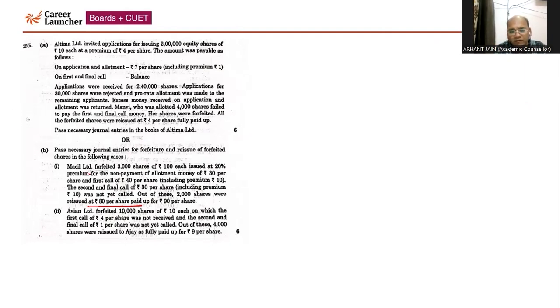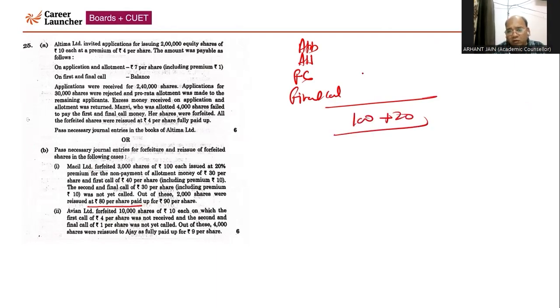So Messil Limited forfeited 3,000 shares of 100 each at 20% premium on non-payment of allotment money of 30 per share and first and final call money of rupees 40 per share. So we are going to classify application, allotment, first call, final call. The face value is 100 rupees, premium is 20 rupees, allotment is 30 rupees, first and final call 40 including premium, that means 30 plus 10, and the final call is 30 including premium 10, so that is 20 plus 10. So this is 40, this is 30.